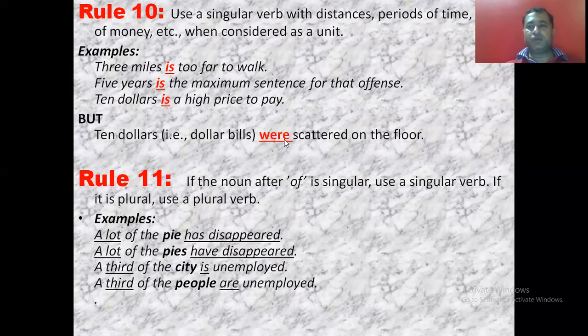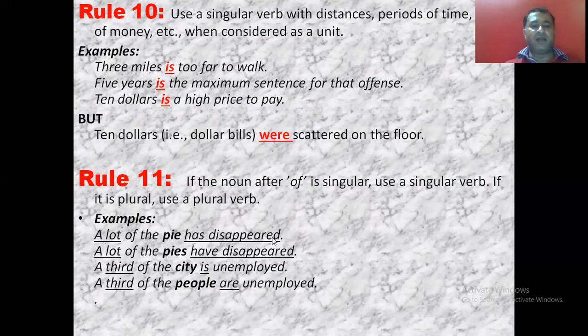But if they are used as a singular unit, then the verb used will be singular. Then rule number 9. If the noun after "of" is singular, use a singular verb, and if it is plural, use a plural verb. It means you have to look at the noun after the word "of". If the noun after the word "of" is singular, then the verb will be singular, and if the noun after "of" is plural, then the verb will be plural.